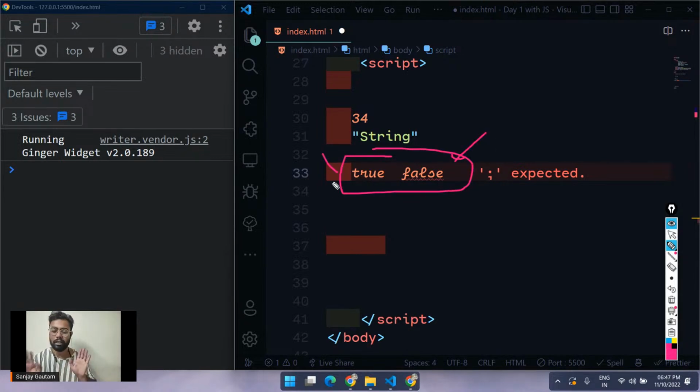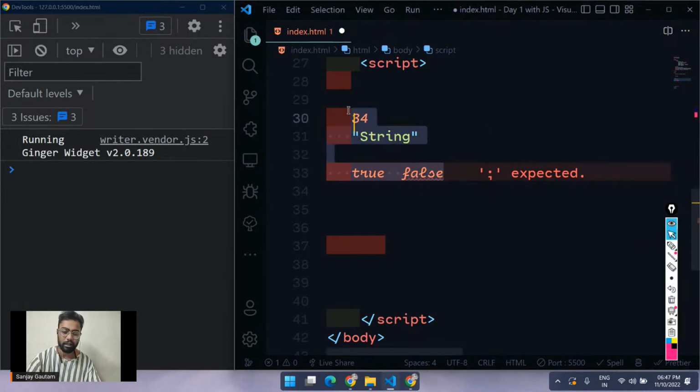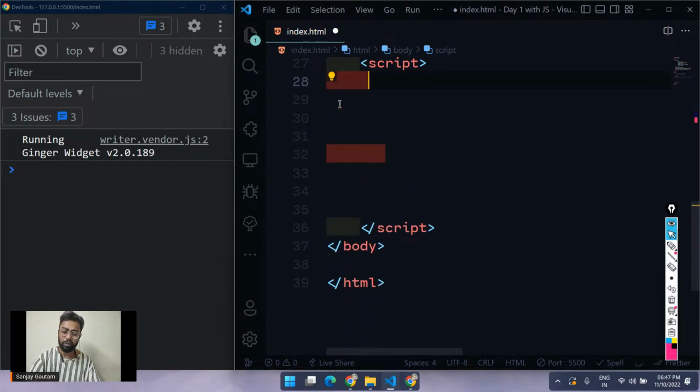Okay, true and false are just Boolean values. So we just have two types of Boolean value, true and false. Okay, first thing first, very clearly. And now let me just show you one more thing.